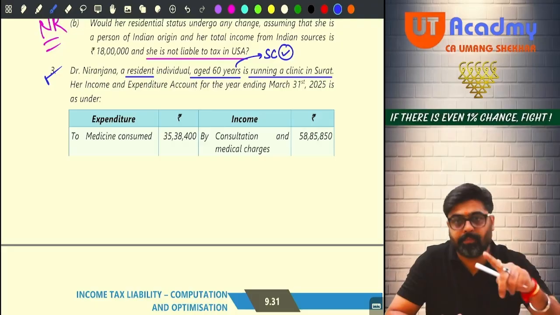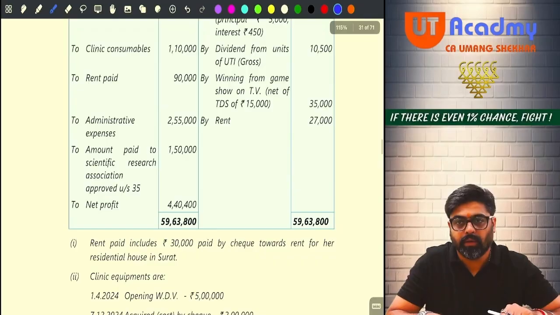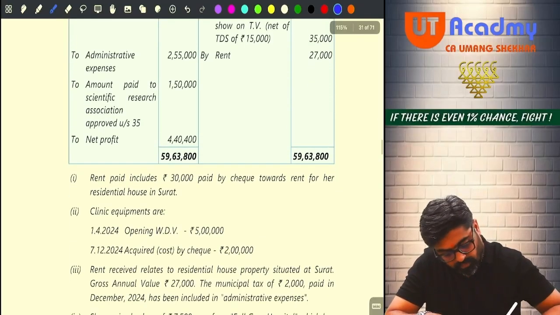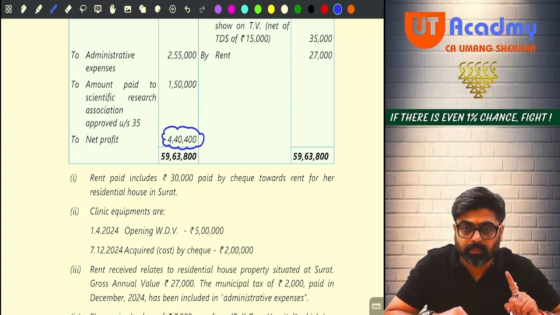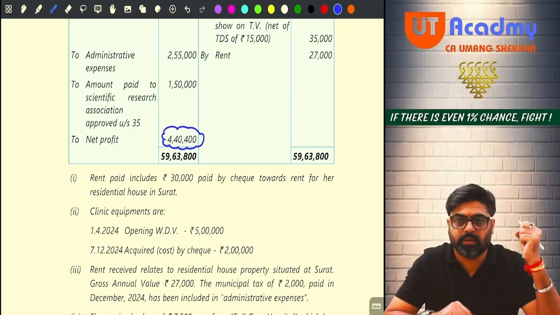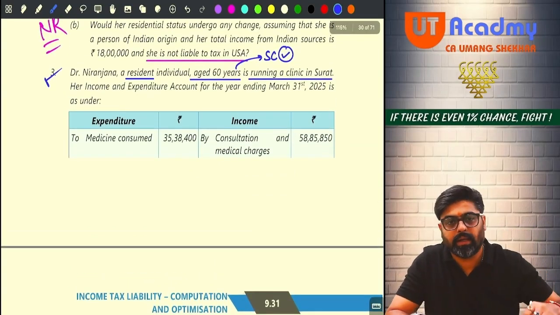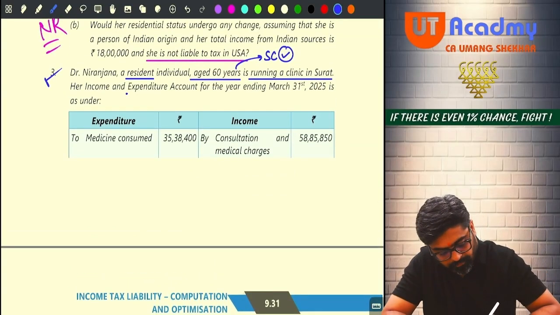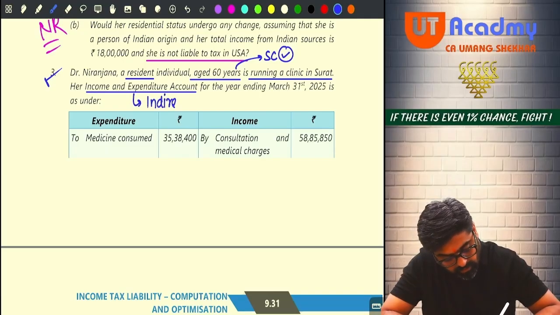Now to calculate that PGBP income, the income and expenditure account is given. See, and can you see the profit? From this profit only we have to fetch the PGBP income. So which method is that? Direct method or indirect method? Yes. So income and expenditure account given, meaning we will follow indirect method.